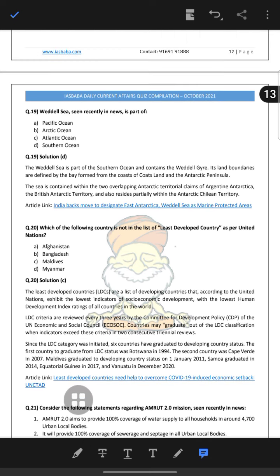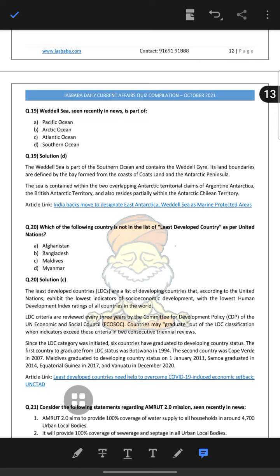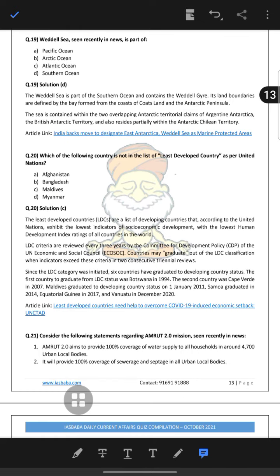Which of the following countries is not in the list of least developed countries? So the Maldives is not a least developed country. The rest, Afghanistan, Bangladesh and Myanmar, are least developed countries. Least developed countries are a list of developing countries, according to the United Nations, with lower indicators of socio-economic development and the lowest human development index.